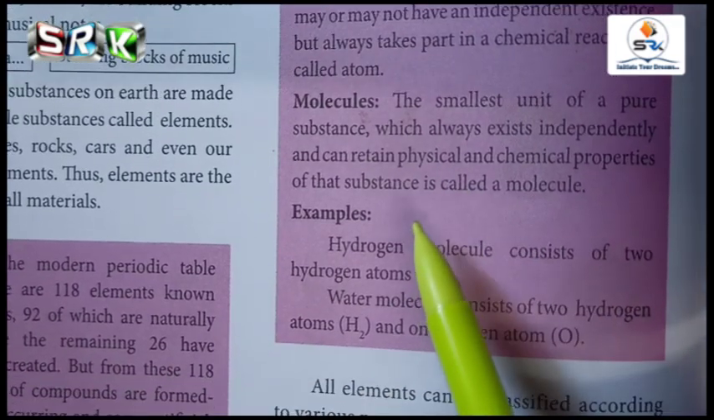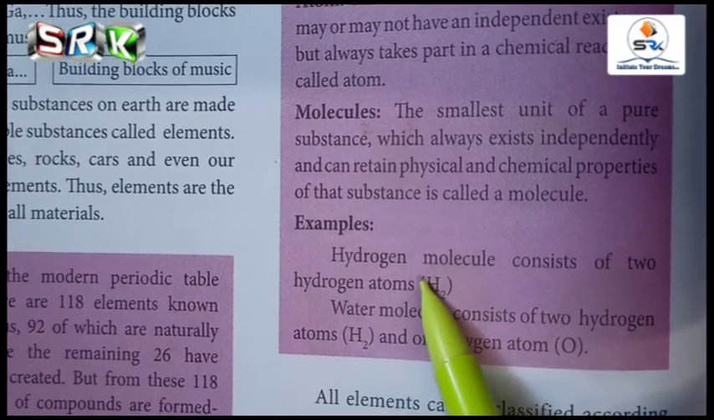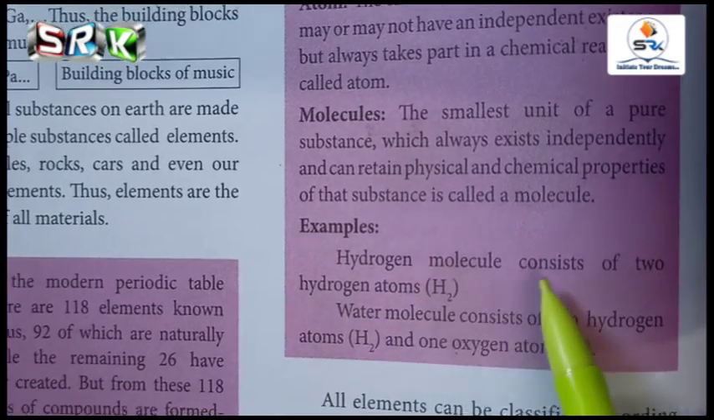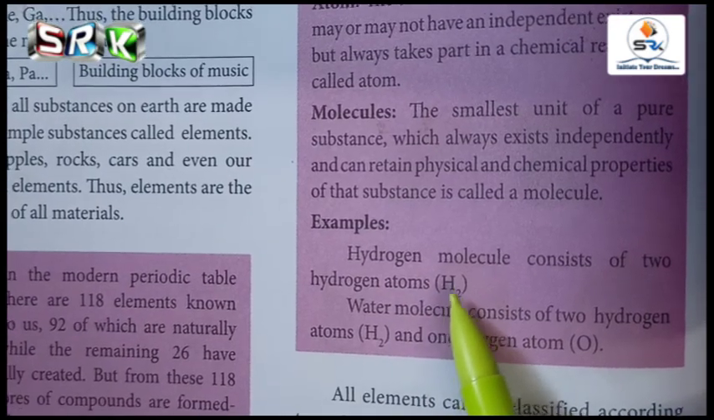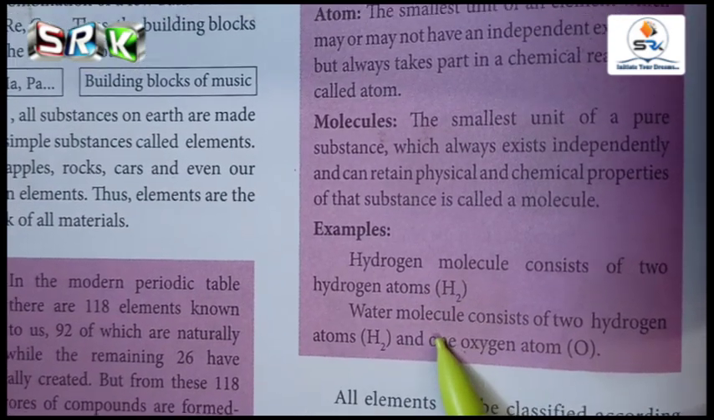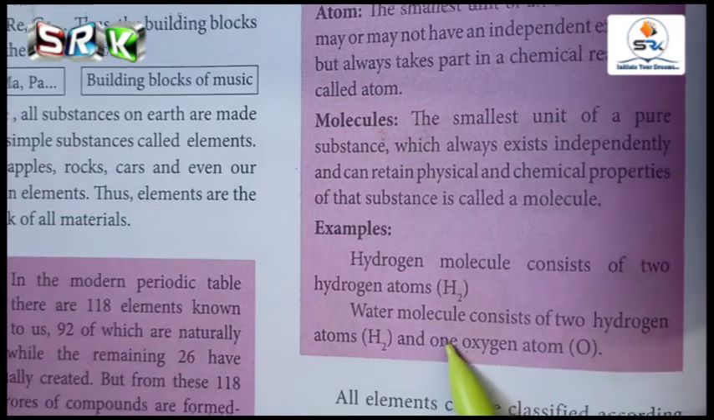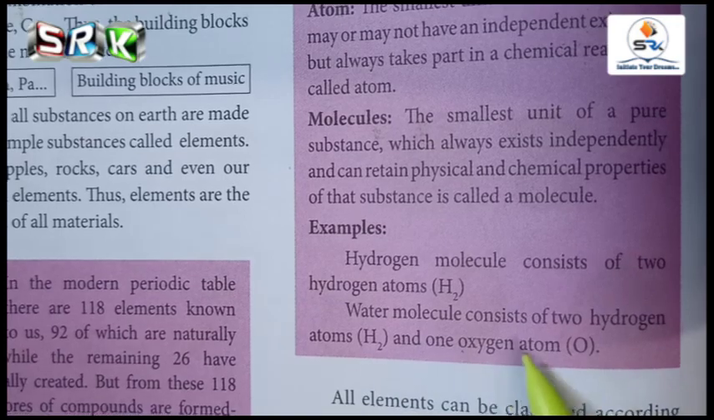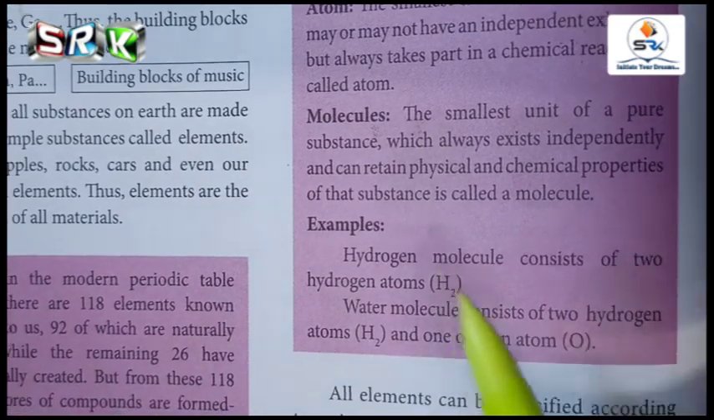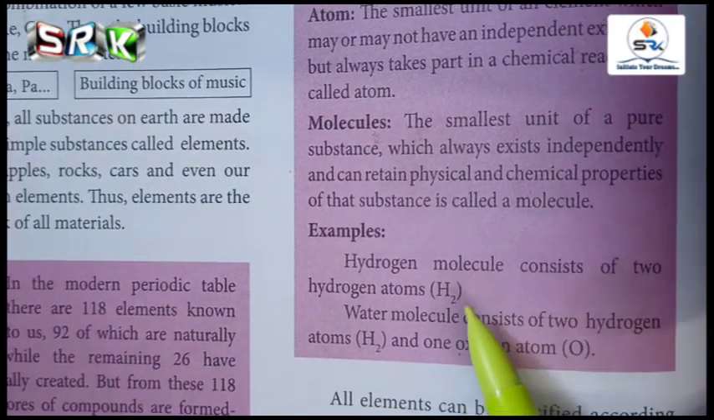For example, a hydrogen molecule consists of 2 hydrogen atoms, that is H2. What is the formula of a water molecule? H2O. How many hydrogen atoms are present? 2 hydrogen atoms and 1 oxygen atom are present. These are examples of molecules.